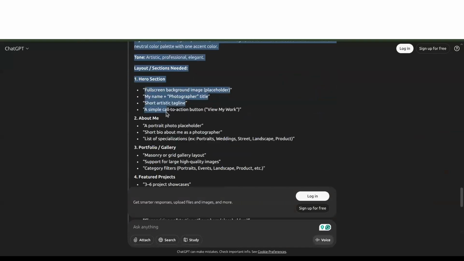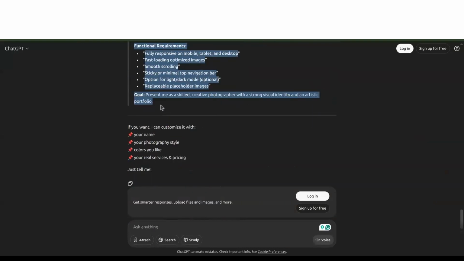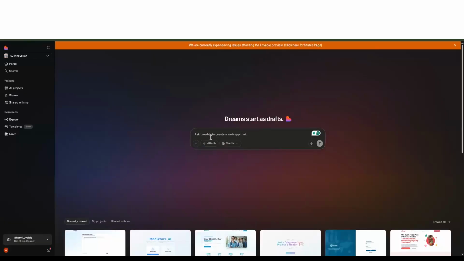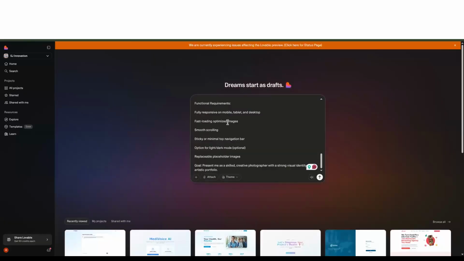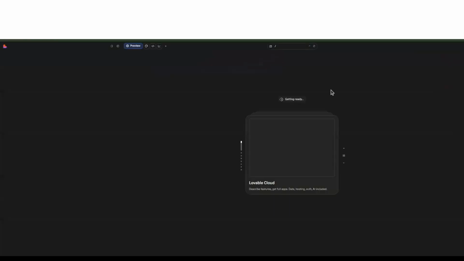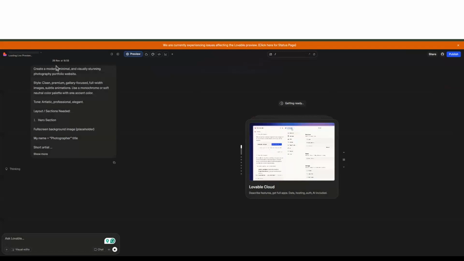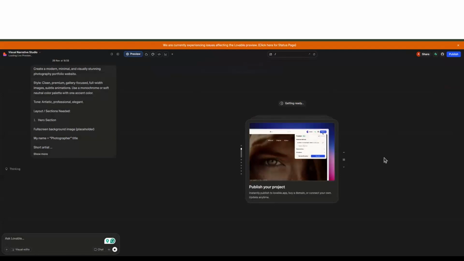So create a modern minimal website. So just copy it and come to this platform, and maybe you can just paste it here and be like, okay, let's go, right? So this tool will read your entire prompt, try to understand what you are looking for, and it will generate a website that will be ready for you to directly publish it or make it live.